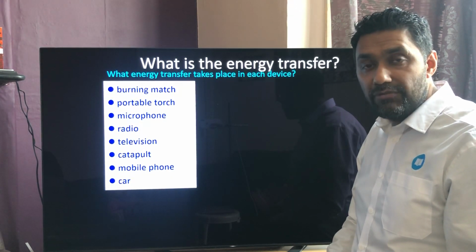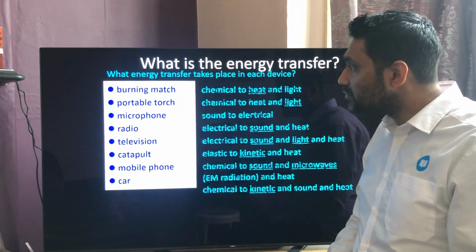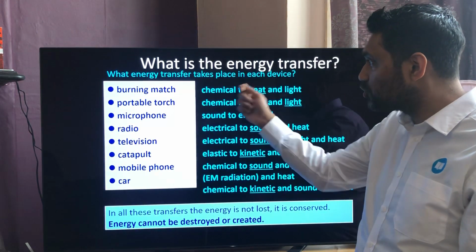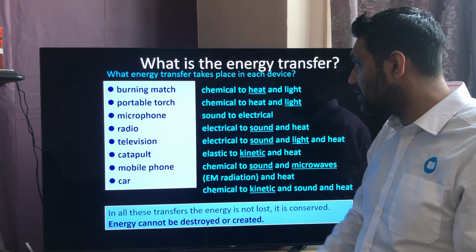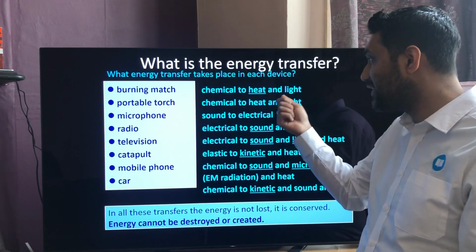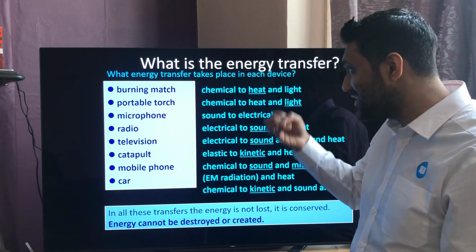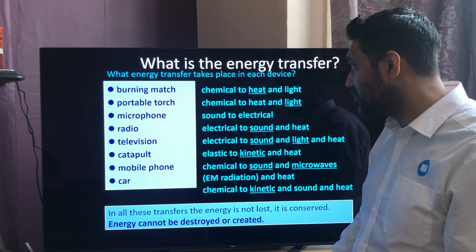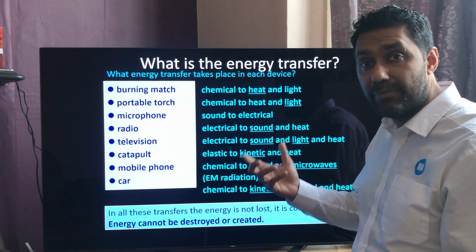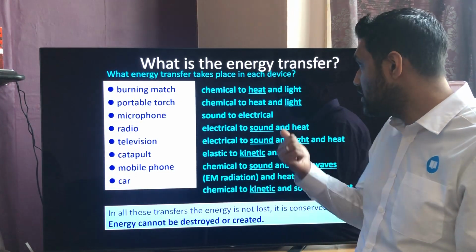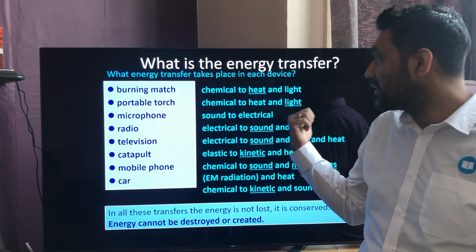Now, if you've done that, what you should have then, for a burning match, the chemical store is the chemical energy store in the burning match. It's transferring into thermal energy, but it's heating, it's going out, and there's light energy. The torch is a portable torch, it's got a battery inside, so it's got chemicals in there in the battery. You've got heat and light.